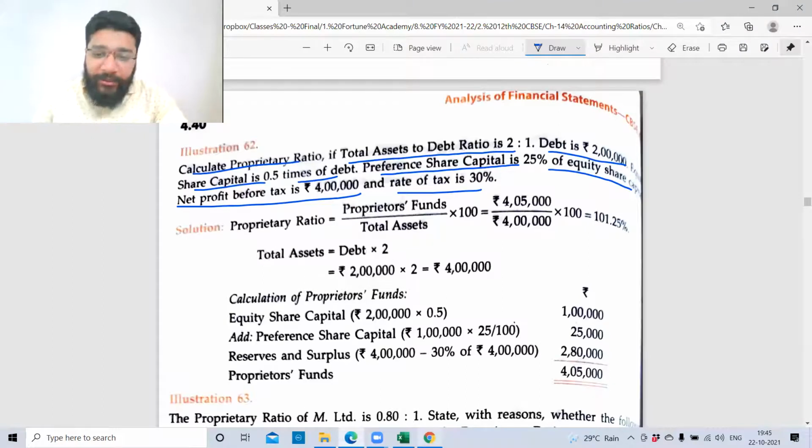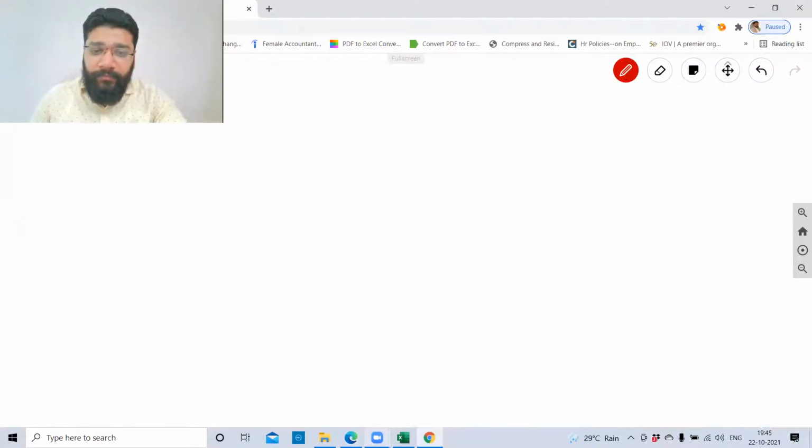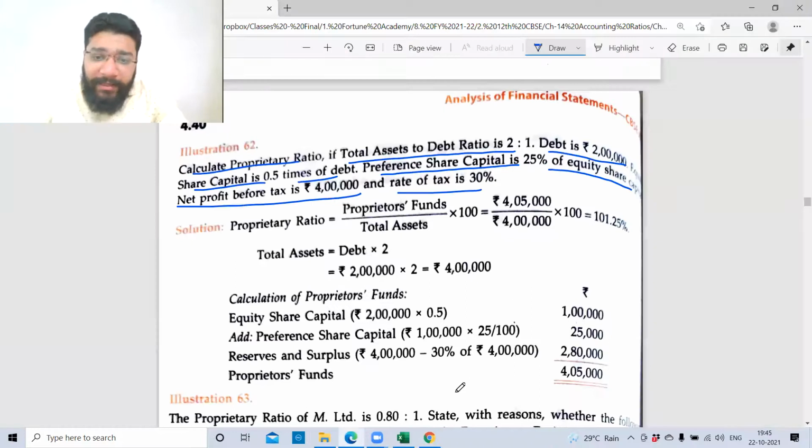So now I have to see what is on my plate. I have total asset to debt ratio. What is the formula for total asset to debt ratio? Total asset to debt ratio is 2 by 1, total asset divided by long-term debt. Correct? Then they've given debt is 2 lakh. They've not mentioned long-term or short-term. What will be your assumption?